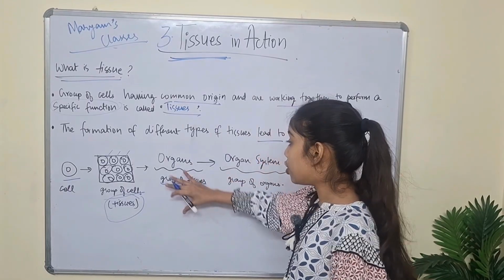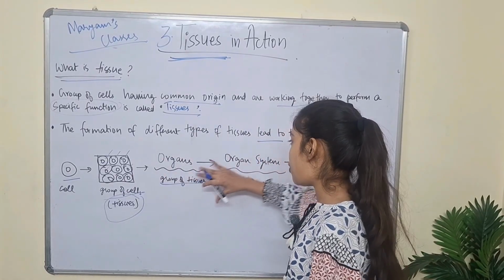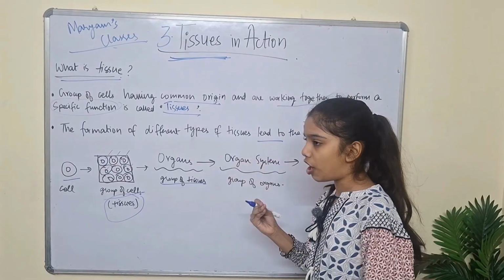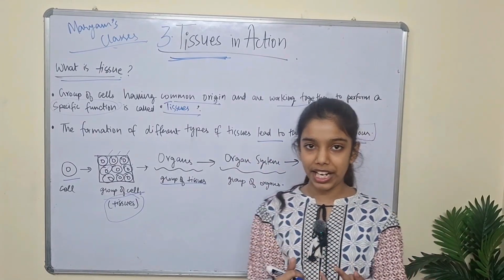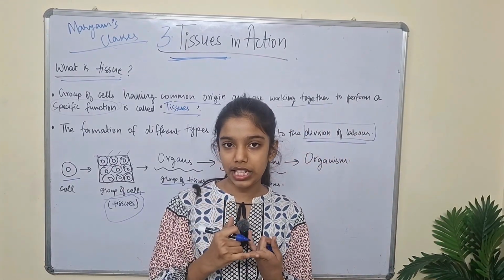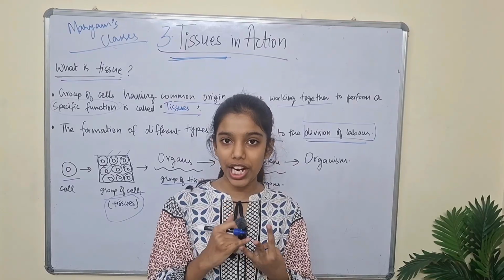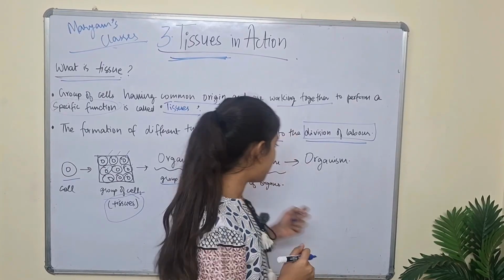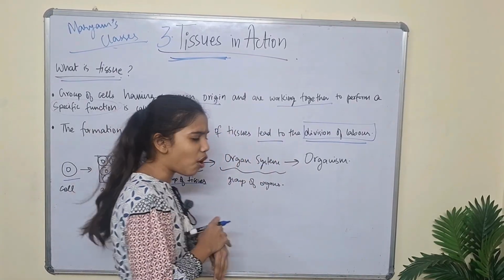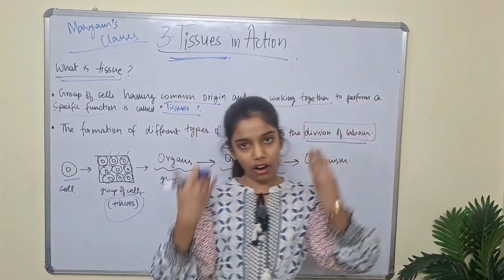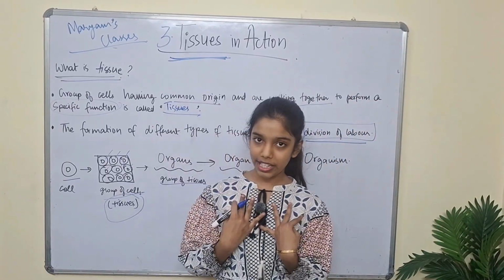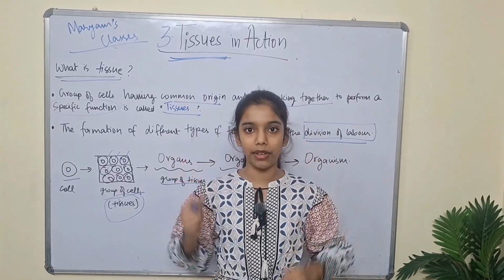And a group of organs makes an organ system. This organ system is the whole, like the respiratory system, digestive system, excretory system, circulatory system. Yes, these are the organ systems. And this whole organ system makes an organism. I am an organism over here, and you are the organism.